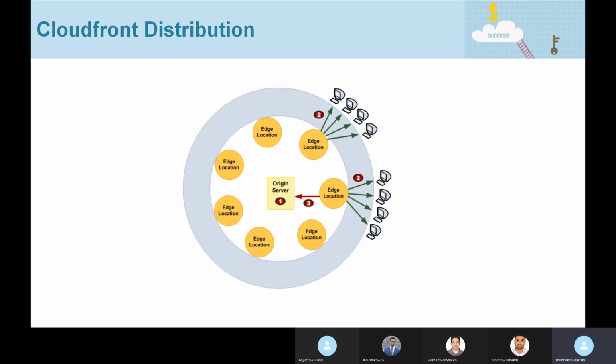Yes. See, basically, application load balancer is a regional service. When we create a load balancer, we create that load balancer in a specific region. Okay. So we'll say, for example, we want to load balance incoming requests to two availability zones. So we'll deploy an application load balancer in that specific region, and then we'll create two EC2 instances across two availability zones. And then instead of accessing the web servers directly, we'll give the end users the URL of the load balancer. So the users would send any request to that load balancer.